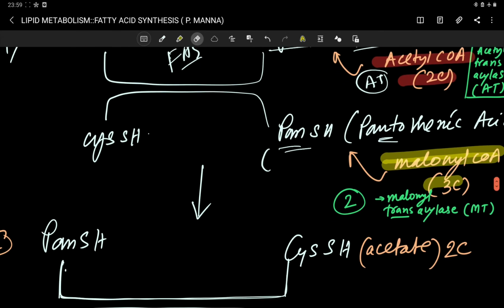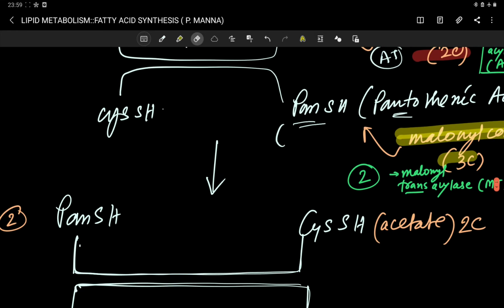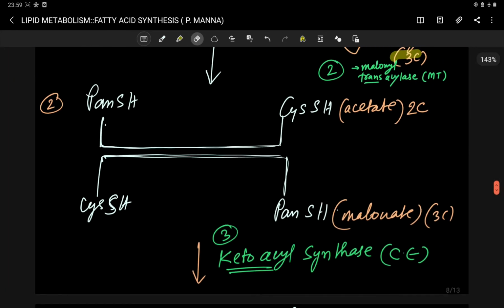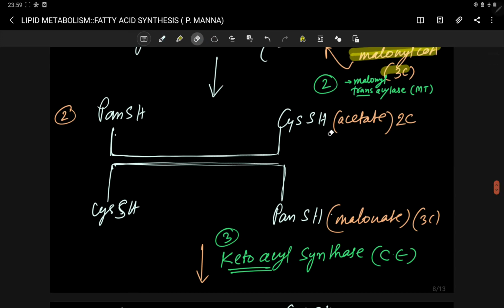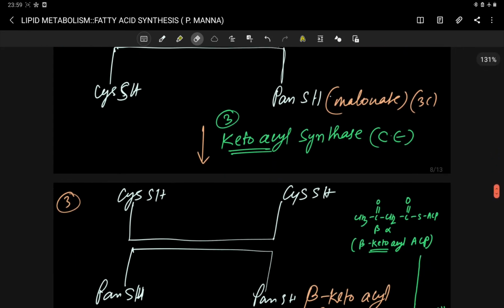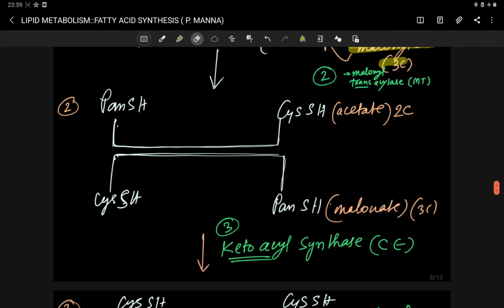Next step, here you can see what happens. This acetate group coming from the acetyl CoA is attached with this cis end, and this malonate group coming from the malonyl CoA is attached at this pan end. Now ketoacyl synthase enzyme, or condensing enzyme, acts on this complex, and this ketoacyl synthase is causing condensation.